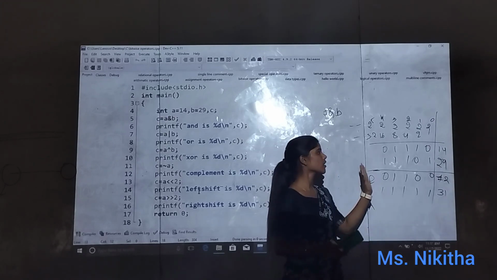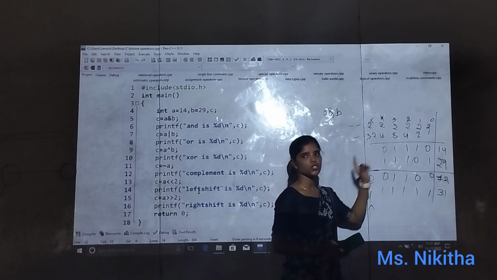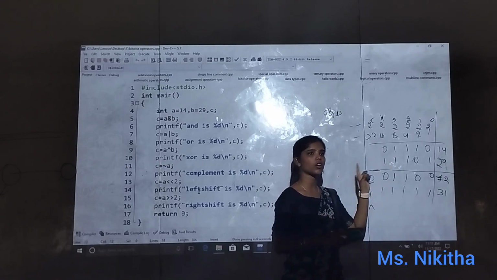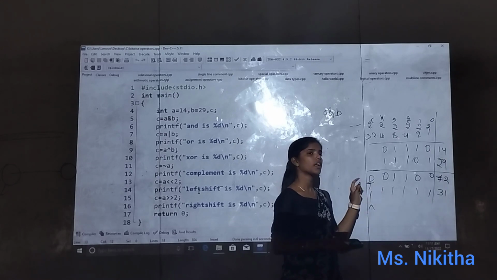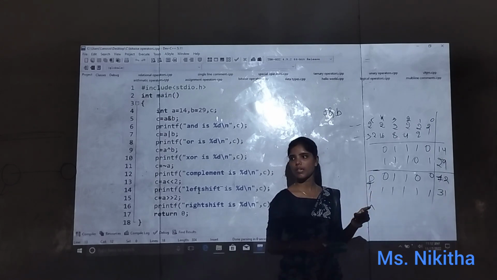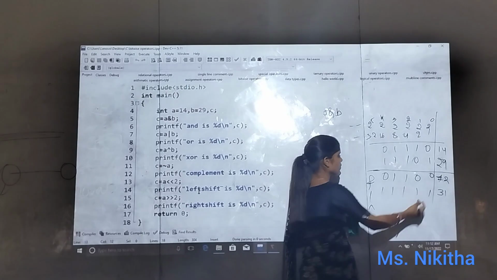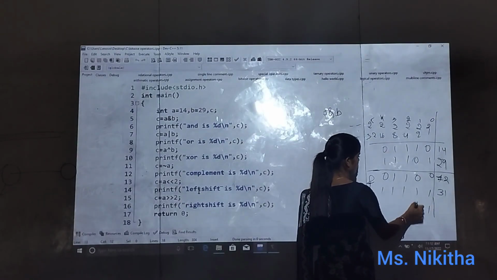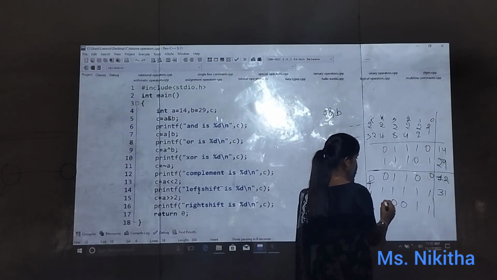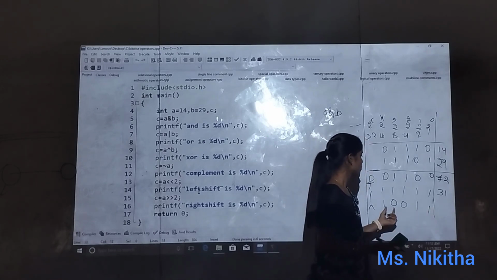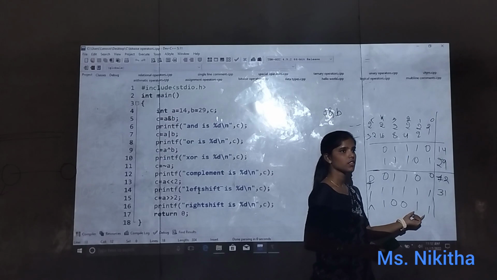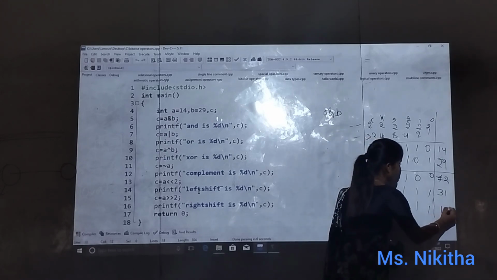XOR means any one should be 1, that is, there should be opposite signs. If one is 1, the other should be 0. If one is 0, the other should be 1. So check the first one. What is the value? 16 plus 2 plus 1. 16 plus 2 is 18, 18 plus 1 is 19. We are getting 19.